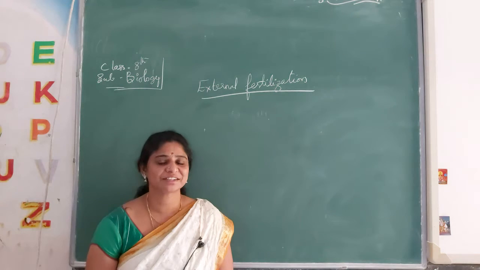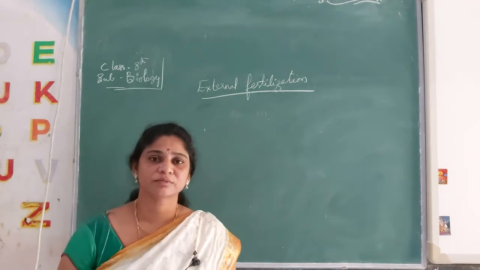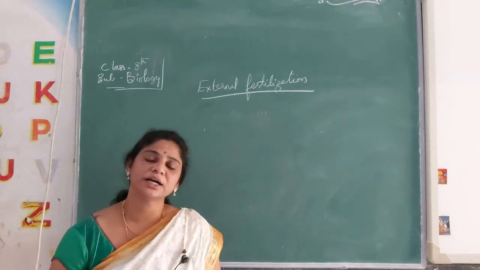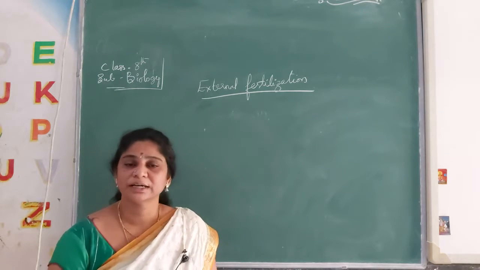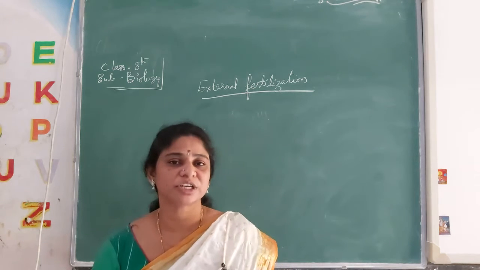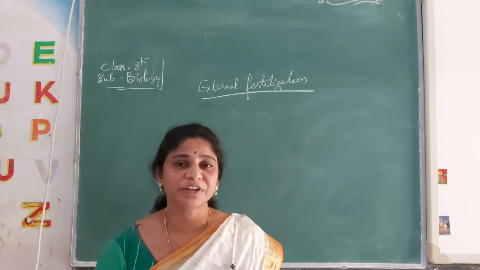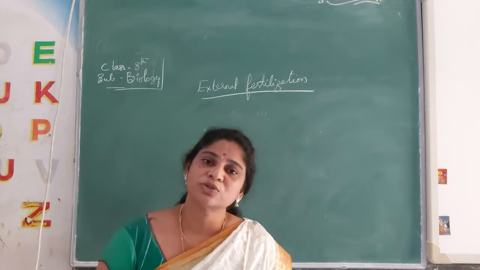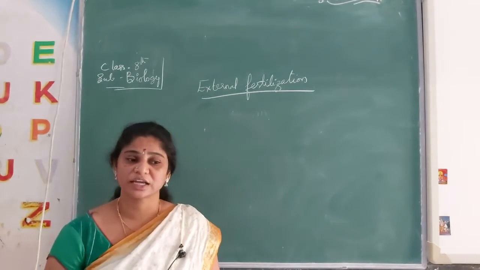Today we will discuss external fertilization. I told you what internal fertilization is. Internal fertilization occurs in most animals, most mammals. Mammals are organisms which give birth to the baby directly and feed the baby with milk. So internal fertilization occurs in the mammals.